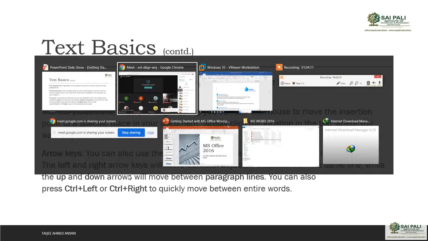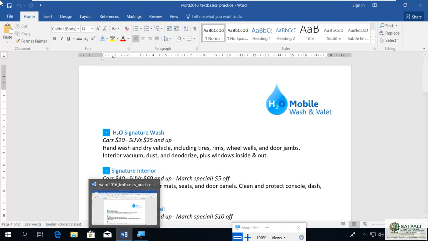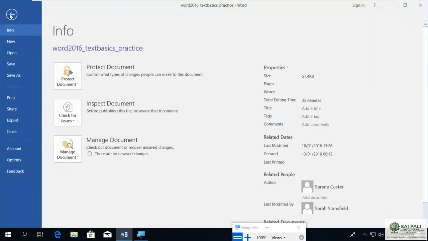Let's see. This is not a new document, so I will open a new blank document here.